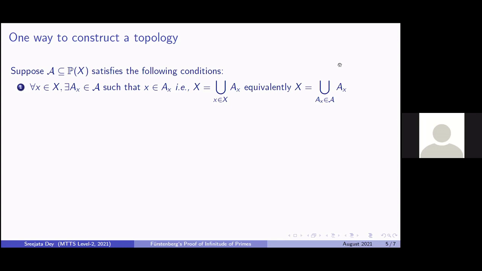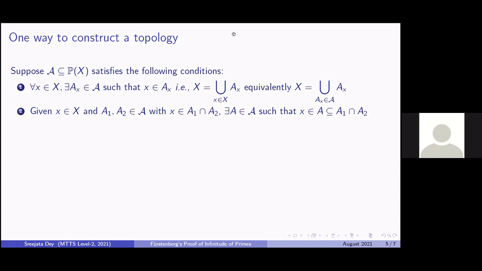The second criteria which we want script A to meet is that given an x in X and A1, A2 in script A such that x belongs to their intersection, there exists an A in script A such that x belongs to A, which is contained in the intersection of A1 and A2.